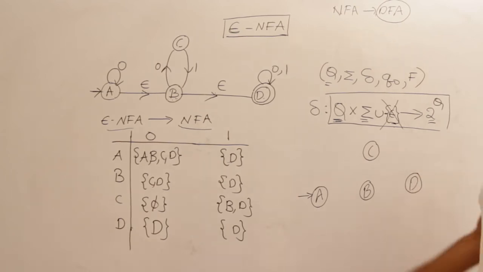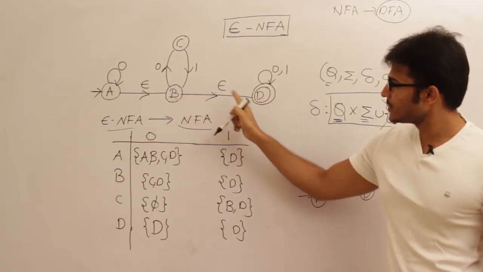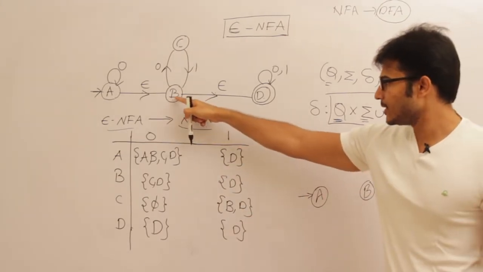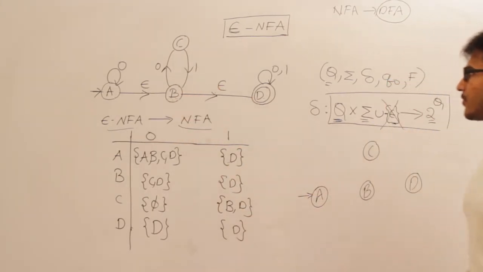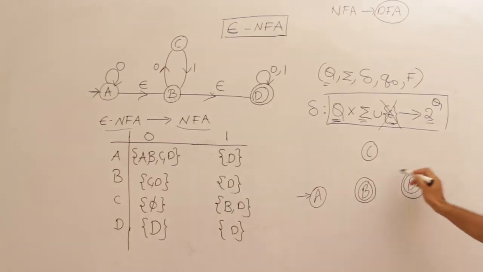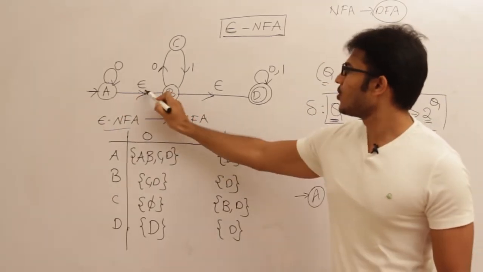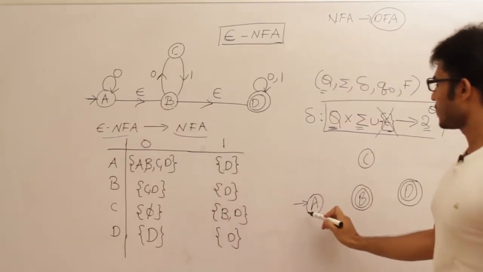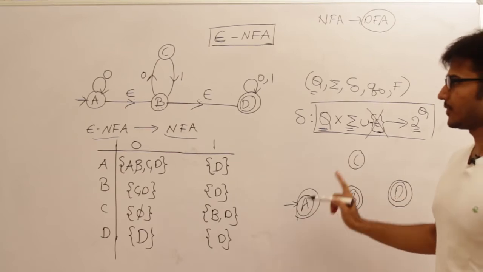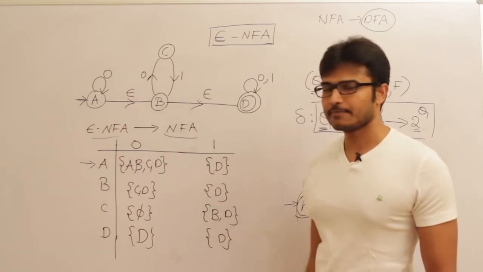If some state can reach the final state only on seeing epsilon, then that state is going to be a final state. In this case, B can reach D only on seeing epsilon, therefore B is going to be a final state also. D is already a final state, now B is a final state. Now see this, capital A can reach capital D only on seeing epsilons, therefore capital A is also going to be a final state. So remember this, the number of states is the same, that is the first one. And the second point is, the initial state is the same.